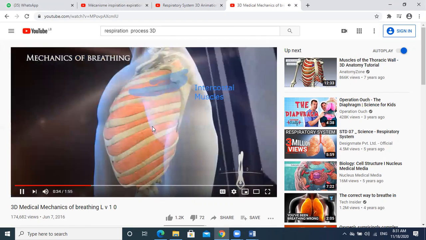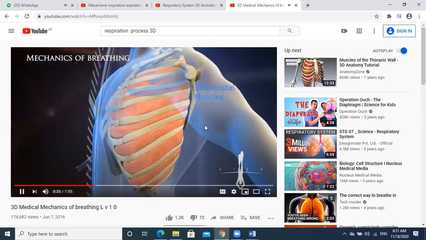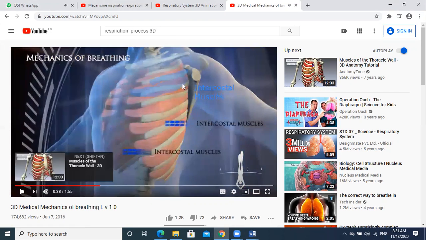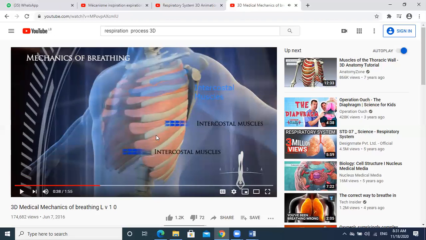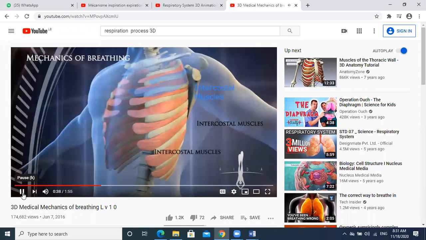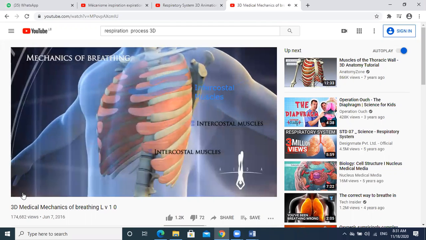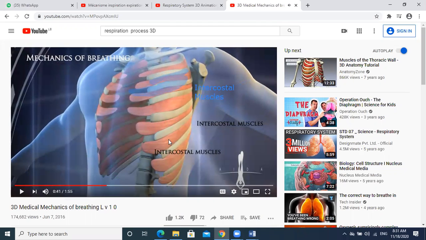Look here. When the muscles move, the rib cage, then the thorax will move also, right? This is the intercostal muscles. The first one in white and the second in red.